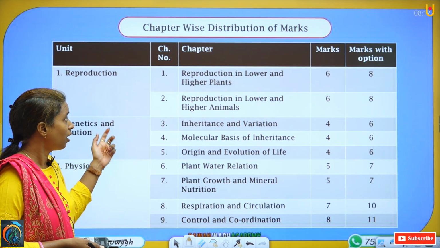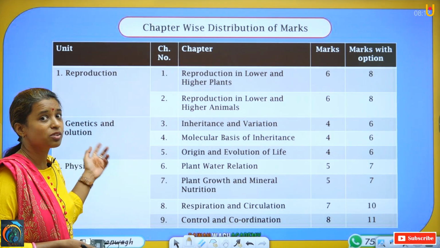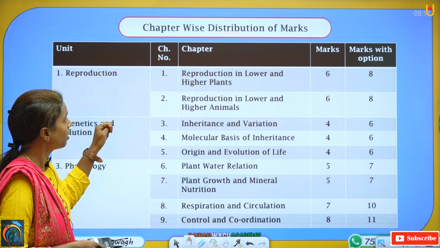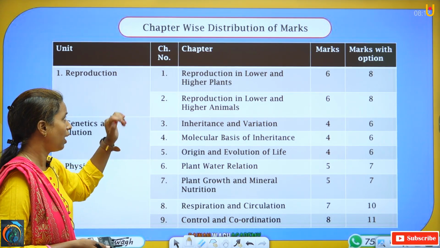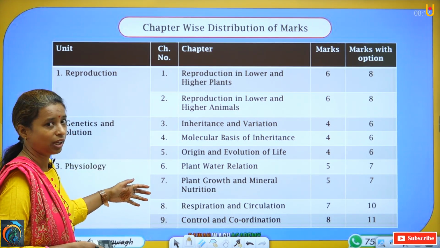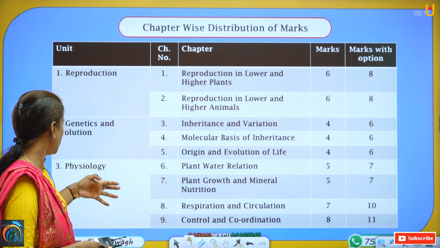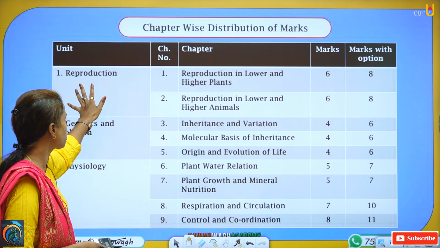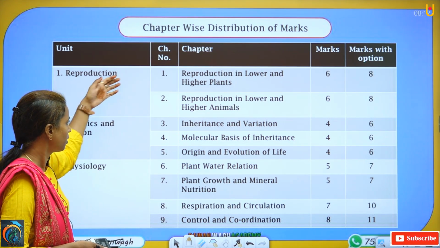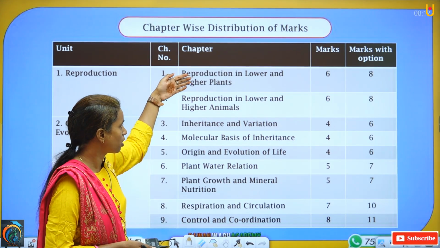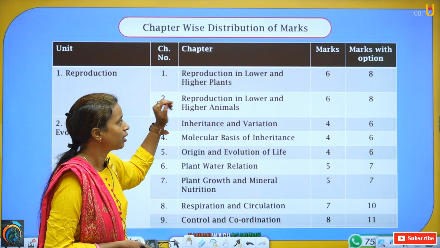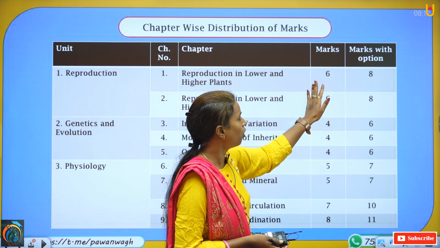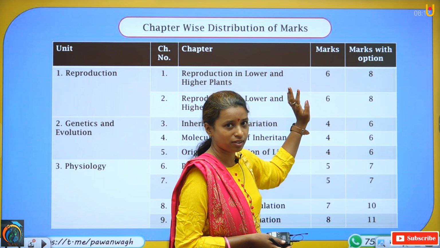Just now we have seen what chapters we are going to study. Now we are going to see the distribution of marks according to the chapters, according to the unit. There are 5 units, and in the first unit, reproduction in plants and animals, these both lessons come for 6 to 8 marks.